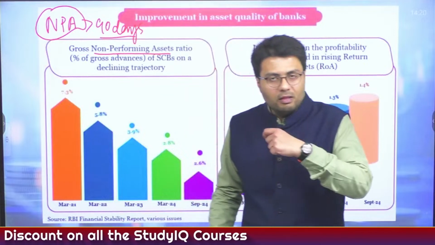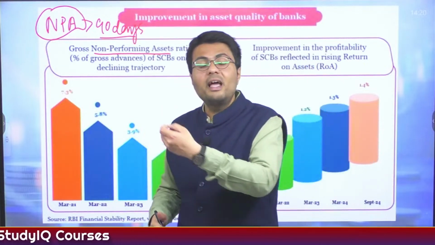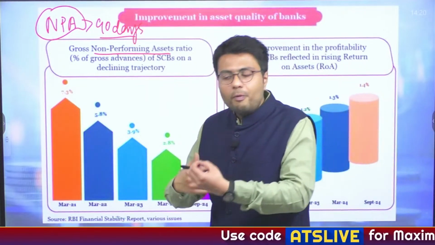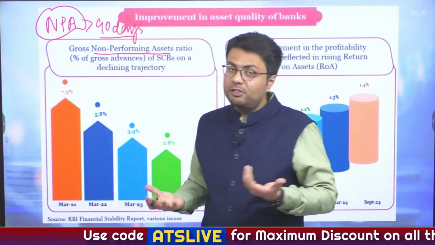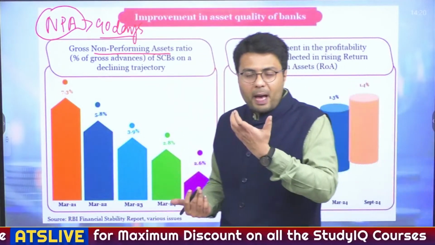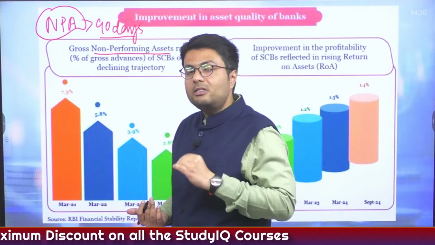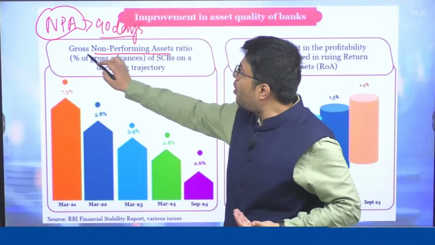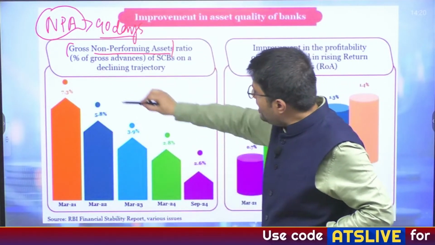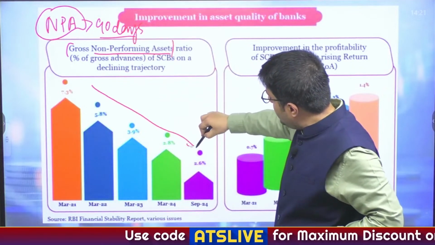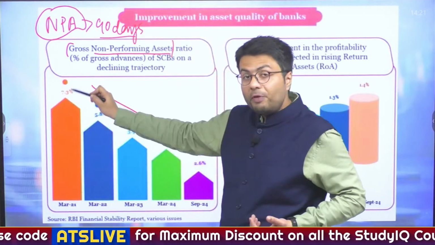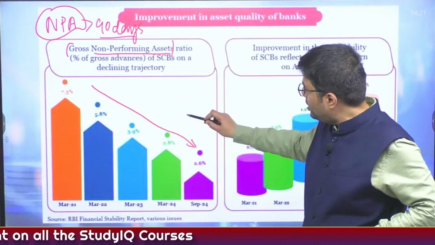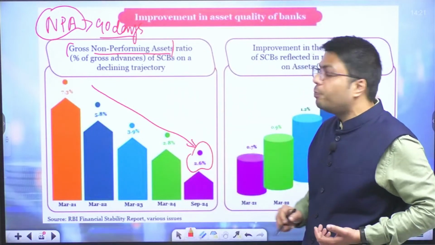So you understand, if the loans extended by the banks do not return to the banks, it is problematic for their financial balance sheet. So whenever a bank witnesses a reduction in NPAs, it shows that the bank's business is witnessing much higher returns. And as a result of the reduction in gross NPA, Indian banks have witnessed much better financial health. As you can see, the NPA, which was about 7.3% in March 2021, in the span of 4 years has reduced to an all-time low of 2.6%.